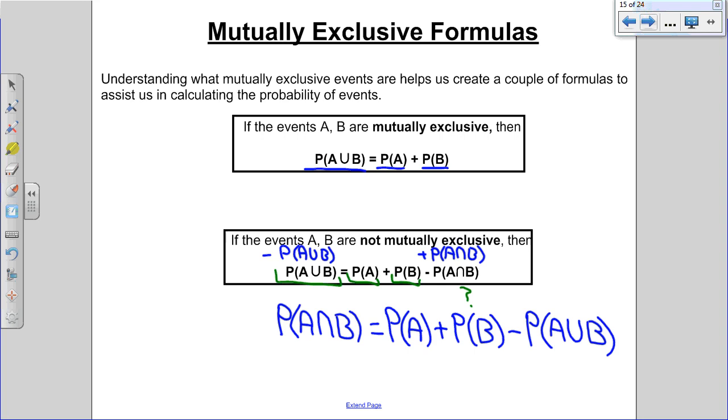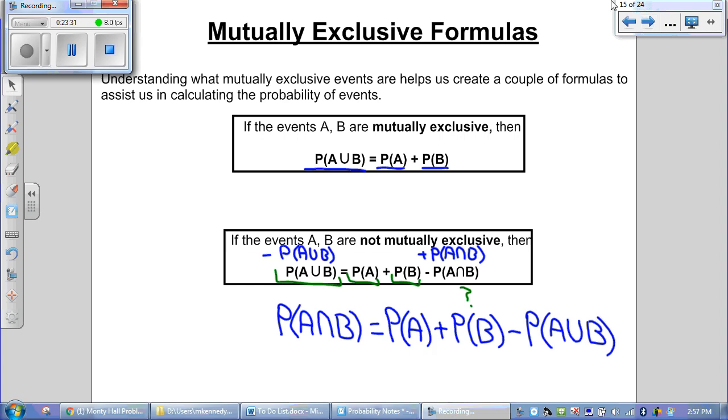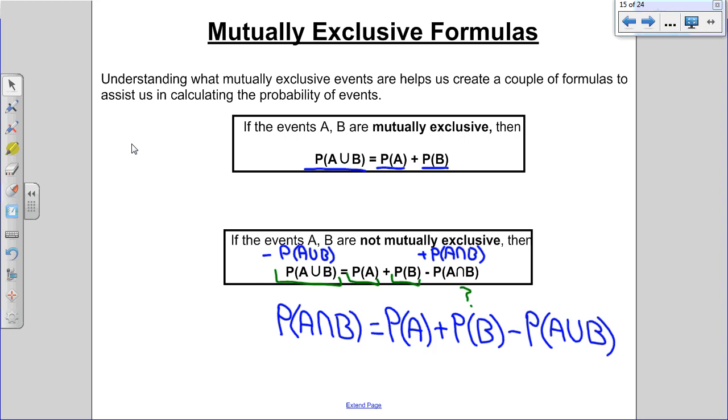That's the same formula, but you've just flipped the signs on the outside. Formulas like the one that's bolded will be given to you, but the one I just drew for you won't be. It's a pretty easy manipulation to remember. I also want you to know that it won't tell you which formula is for which situation. It's not going to say this one's for mutually exclusive events. It's just going to give you the formula, so you need to know which is for mutually exclusive, not mutually exclusive, and so on.